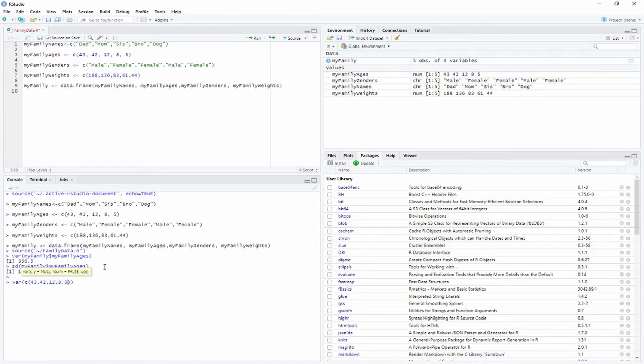It's the same numbers as the ages, and it gives me that same number. The same is true for the standard deviation. I can send it a list that I'm combining on the fly. Let's see if I can type these numbers correctly again: 43, 42, 12, 8, and 5. And I get the same answer.